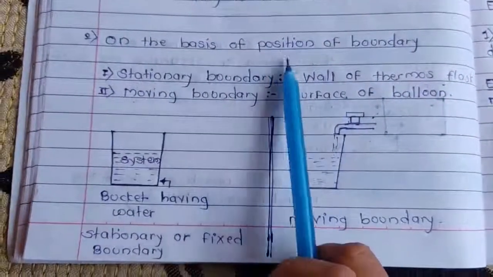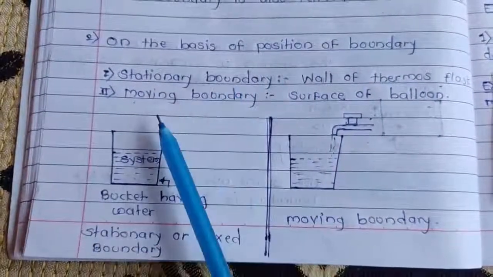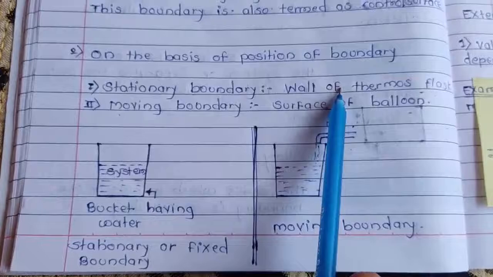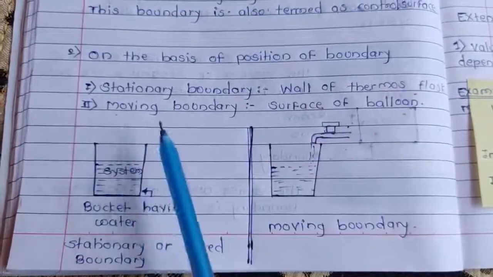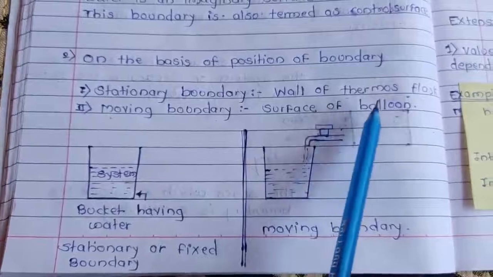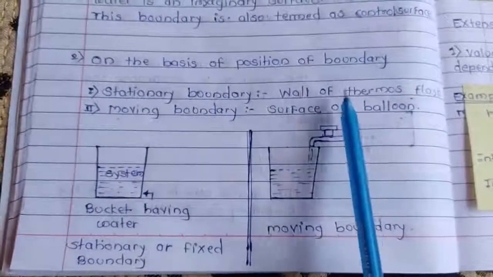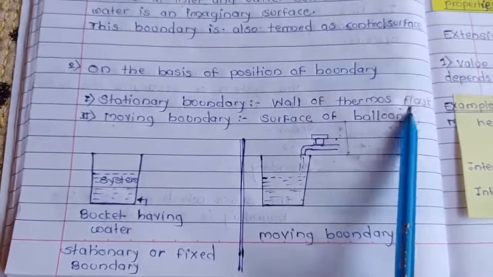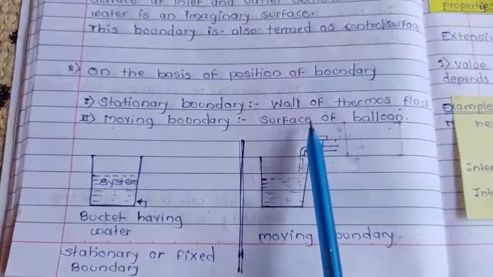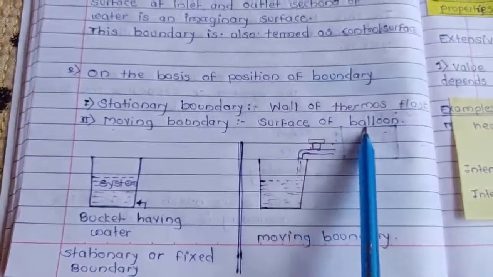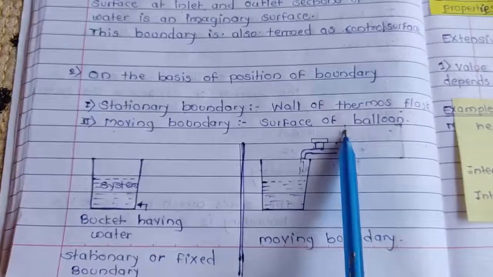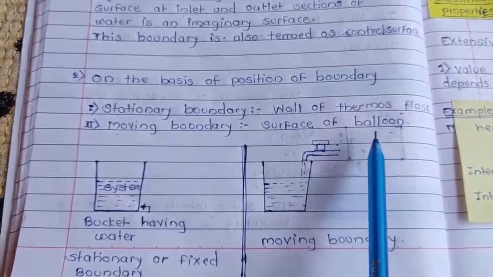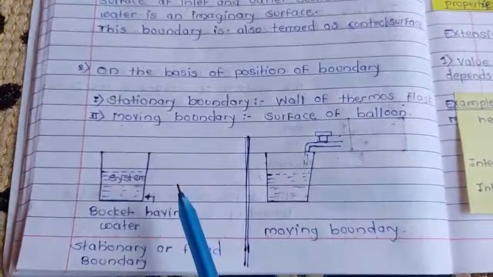Now, on the basis of position of a boundary: stationary boundary and moving boundary. Stationary boundary, the wall of a thermos flask, and moving boundary, the surface of a balloon. See, stationary boundary, wall of a thermos flask, the boundary is always stationary. Moving boundary means the surface of a balloon. If we blow the balloon, the surface or size of the balloon may change. Hence, the surface of a balloon is a moving boundary.